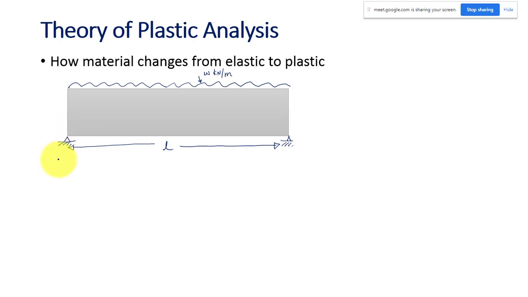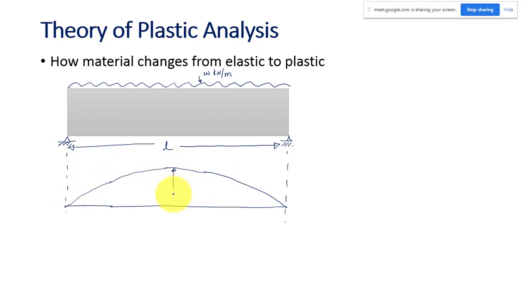So we'll have a bending moment diagram something like this. We have a parabolic moment diagram, and we'll have the maximum moment WL square by 8 at the midspan. So this is my maximum moment at the midspan, WL square by 8.